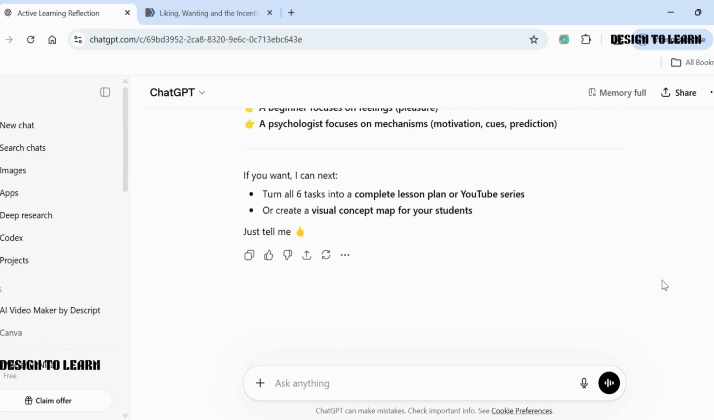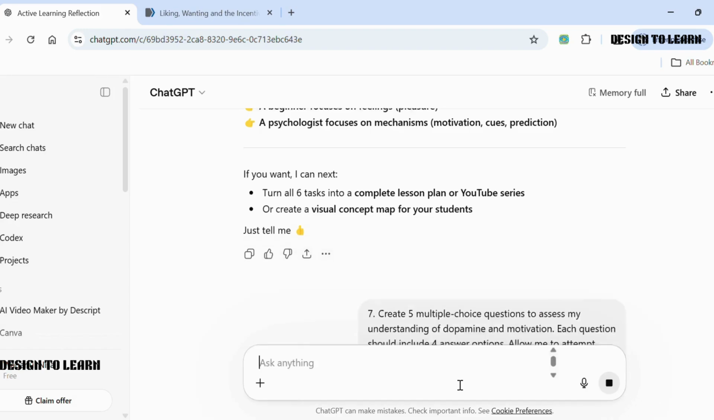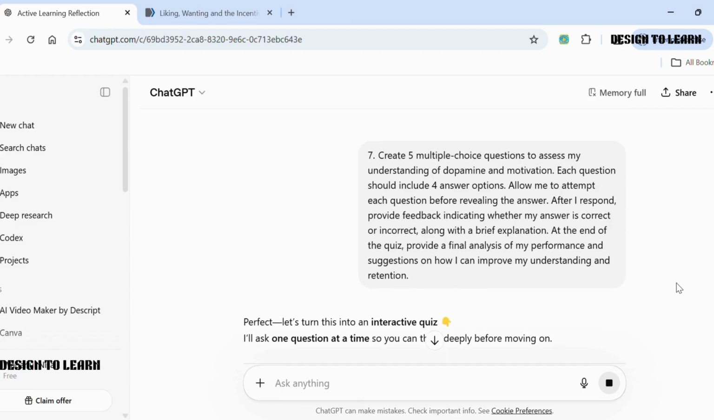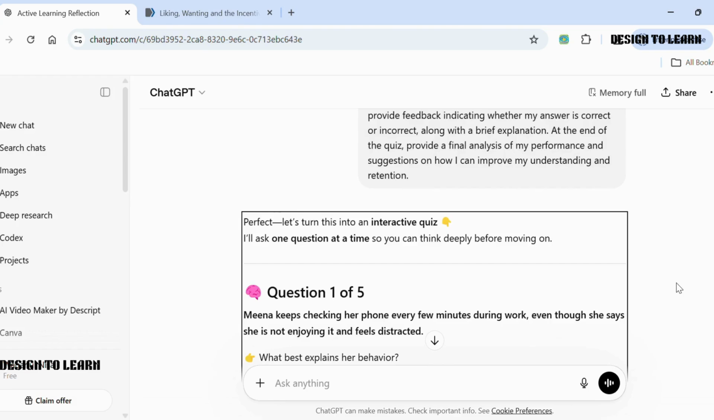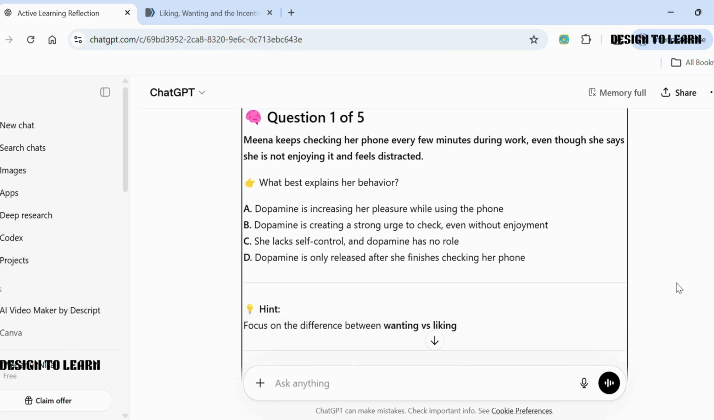We type, "Create 5 multiple-choice questions to assess my understanding of dopamine and motivation. Each question should include 4 answer options. Allow me to attempt each question before revealing the answer. After I respond, provide feedback indicating whether my answer is correct or incorrect, along with a brief explanation. At the end of the quiz, provide a final analysis of my performance and suggestions on how I can improve my understanding and retention." Now the quiz begins.